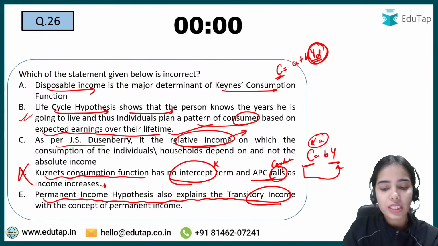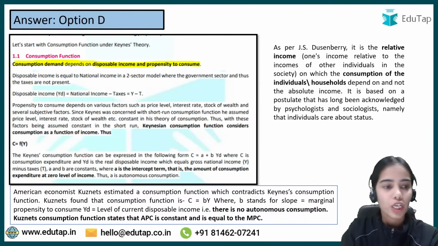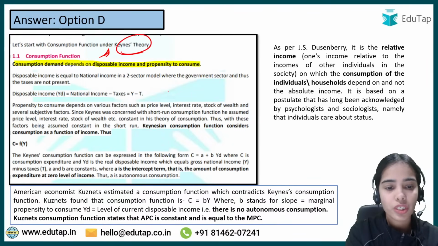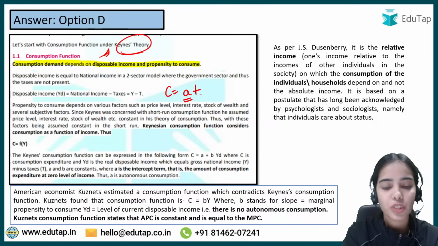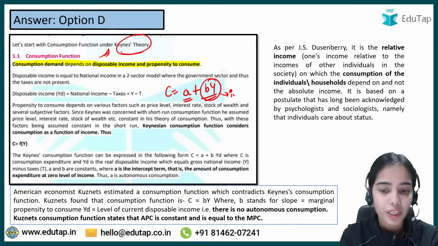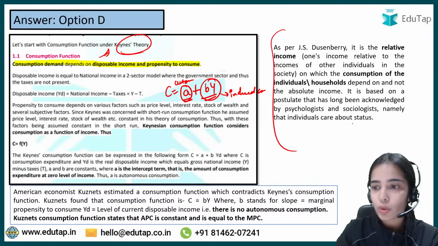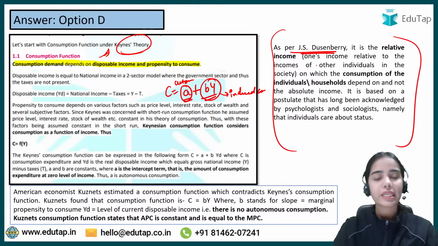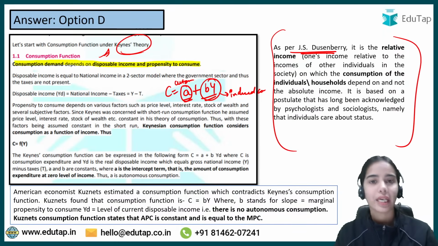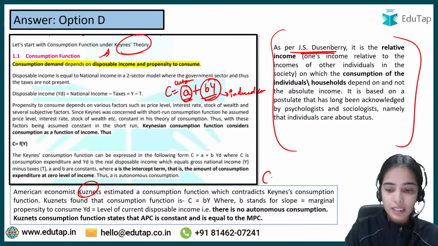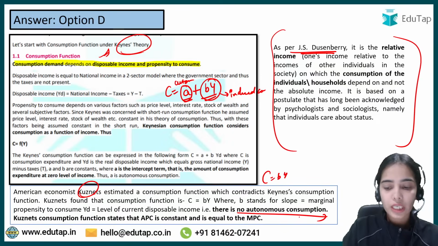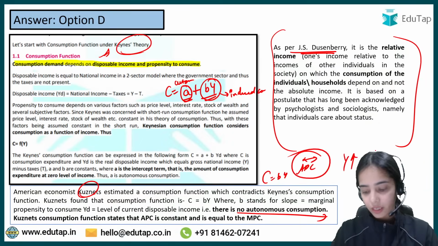Permanent income hypothesis also explains the transitory income. So permanent income hypothesis has mentioned the transitory income. So this is your Keynesian consumption function, that is the consumption depends upon the autonomous consumption, the intercept term, plus BY, the induced consumption. This is known as induced consumption. This is autonomous consumption. Next, we have discussed the relative income hypothesis, that Duesenberry said the consumption depends upon relative income and not absolute income. Kuznets has said that there is no autonomous consumption, there is no intercept term, and the APC remains constant if the income is increasing.